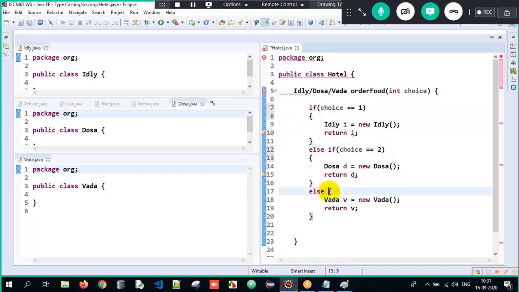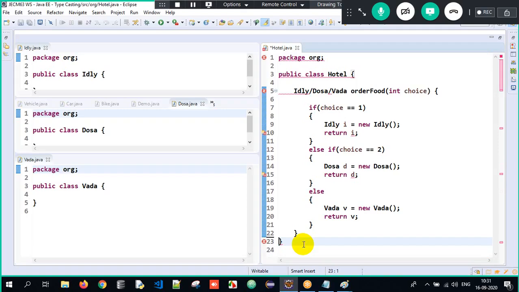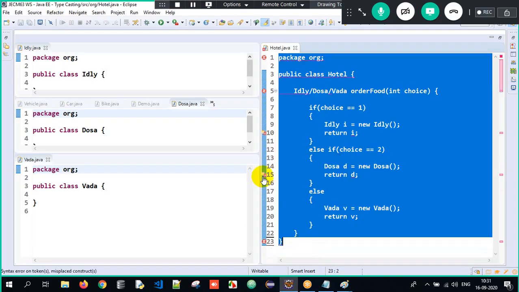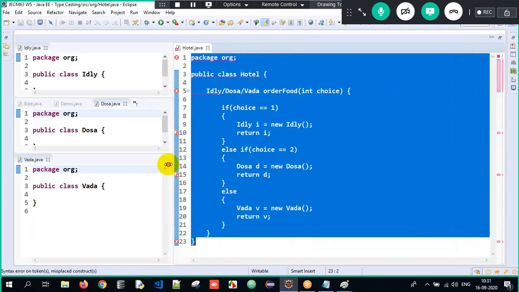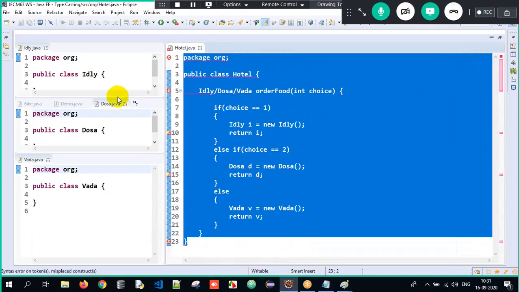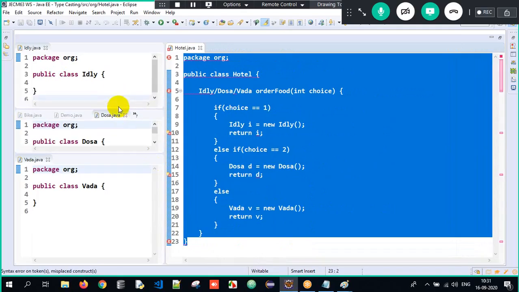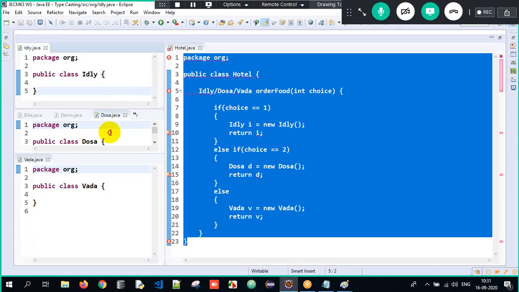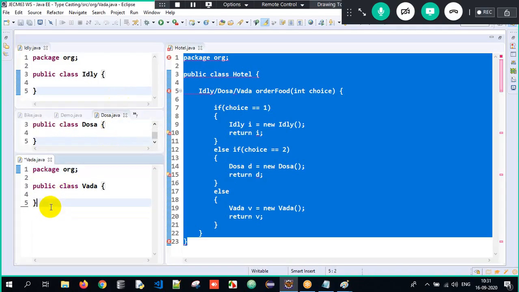So you want the curly braces in the next line? Do it. No restrictions. Want it in the same line? Do it. Want it in a different line? Do it. It's up to you, you have to decide everything. So there are a couple of classes here: the idli class, one more class called dosa, and one more class called vada.